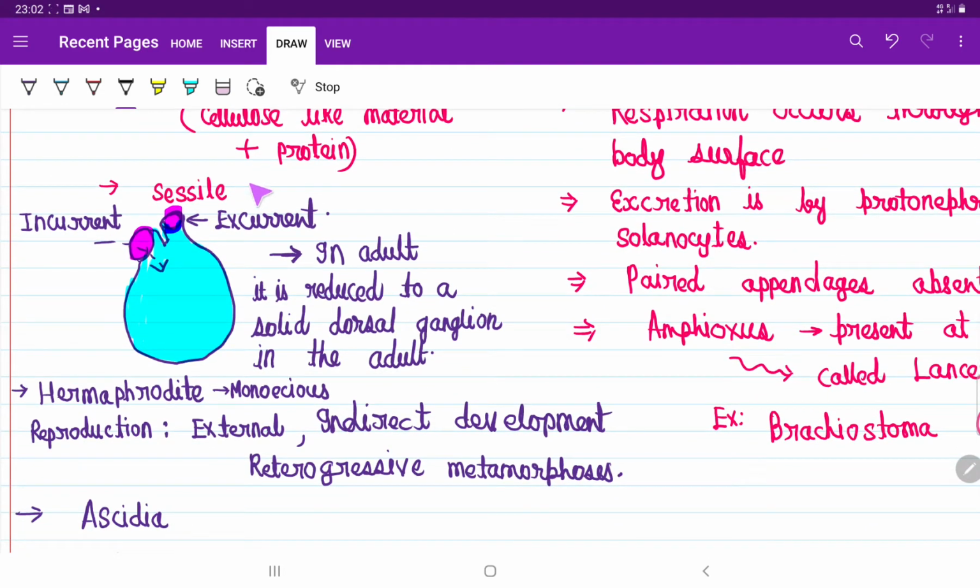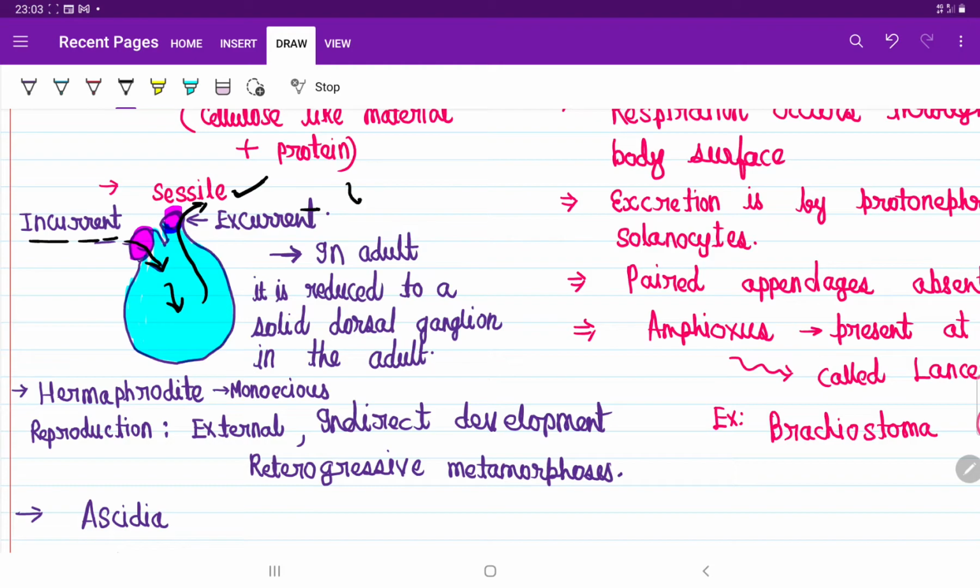And you see, students, this adult is sessile, right? The adult has a pouch-like body. In that pouch-like body, two openings are present. One is the incurrent opening, through which water enters. Once water enters, it gets filtered, then the water exits through the excurrent opening, right?